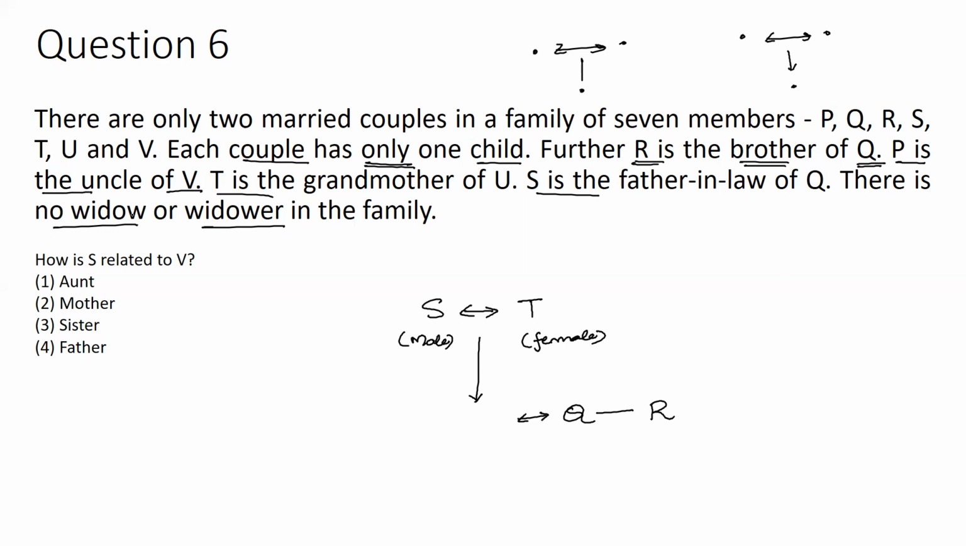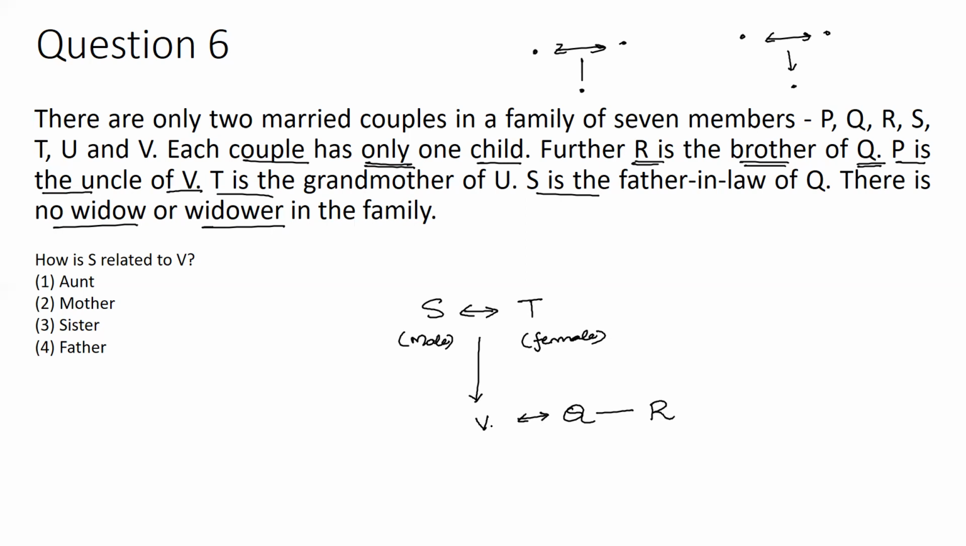Each married couple has got only one child. So I am making a small assumption here. This P is the uncle of V. So I will consider that V is here. V is the child of this S as well as T. I am putting that V here.